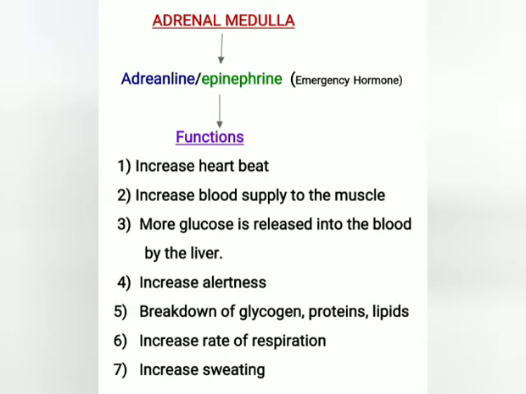When we become so excited or angry, our adrenals produce a lot of adrenaline, as a result of which heartbeat increases, and blood supply to the muscles also increases. More glucose is released into the blood by the liver. It also increases the rate of respiration and sweating. Breakdown of glycogen, protein and lipids also takes place.